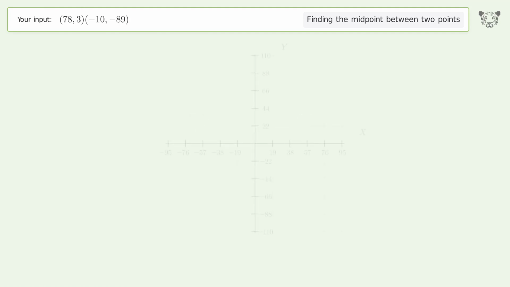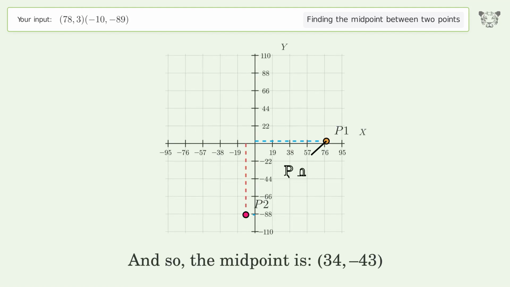And so, the midpoint is 34, negative 43.